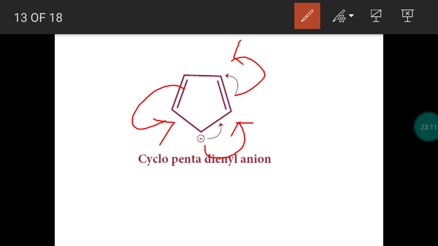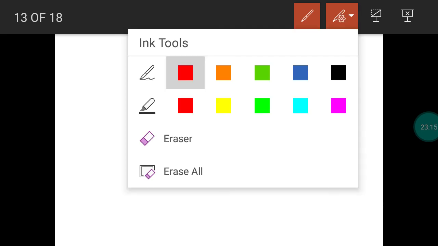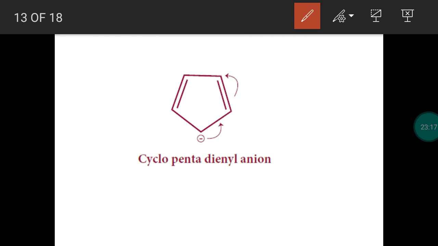Point number 1, planar. Point number 2, delocalization of pi electron present. Third point, it has 4 pi electrons, so totally 6 pi electrons: 2, 4 and 6. So a compound with 6 pi electrons will be aromatic. So cyclopentadienyl anion is not a benzenoid compound, but it is an aromatic compound.